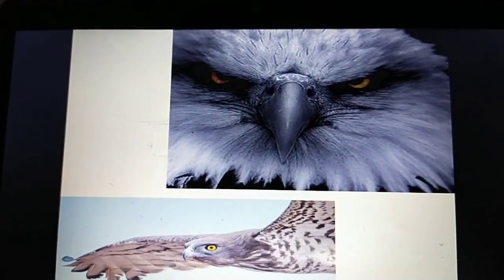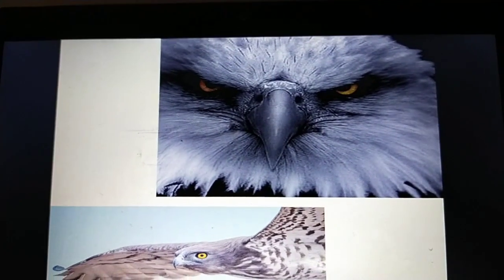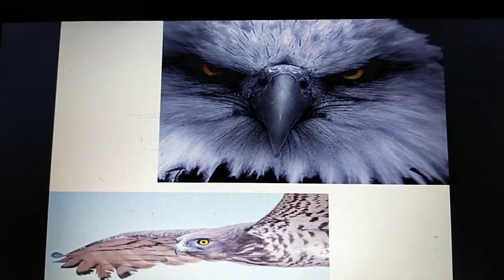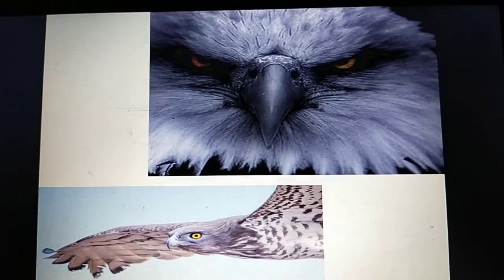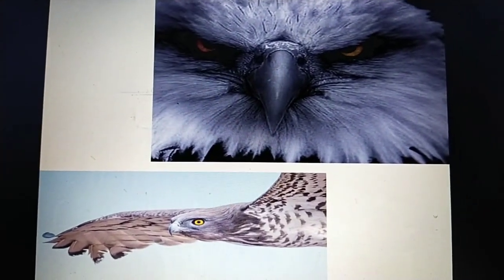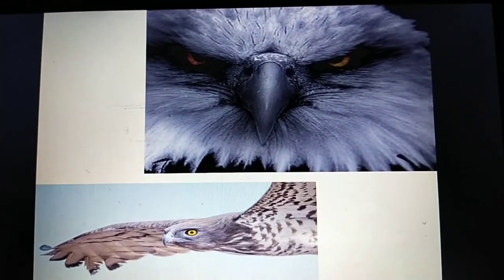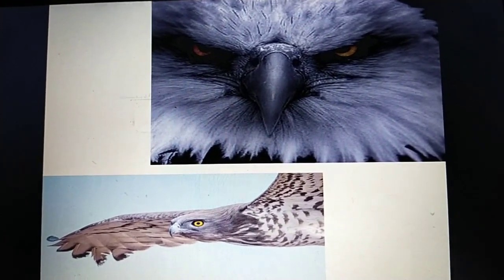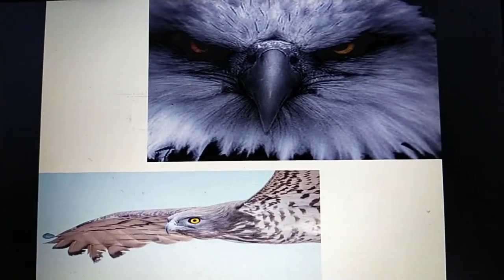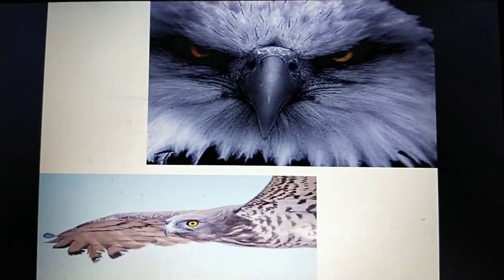You say that eagle eyes are very strong eyes in the animal kingdom, but they are not used at night. The owl is the same: owl eyes are very strong at night compared to other animals, and eagle eyes work in the daytime. Okay, we can go to the next slide.